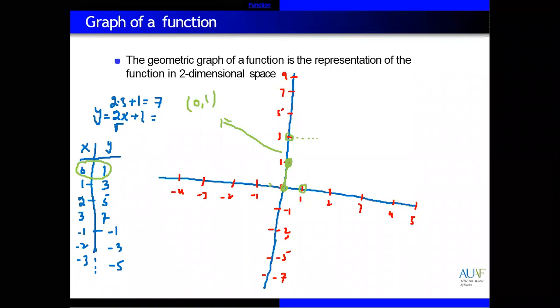You can join these points. Next one we have 2 with 5. So x is equal to 2 and y is 5. Join these points. Same 3 with 7. x is 3, y is 7. Joining these points.